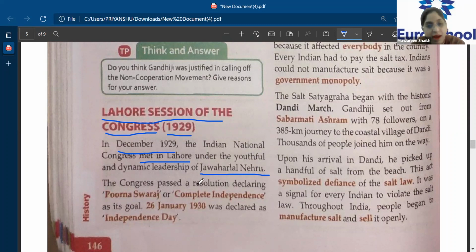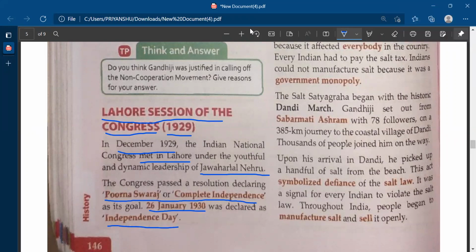The Congress passed a resolution declaring Purna Swaraj, or complete independence, as its goal on 26th January 1930. Next week we will be celebrating 26th January, so you should know why we celebrate this.